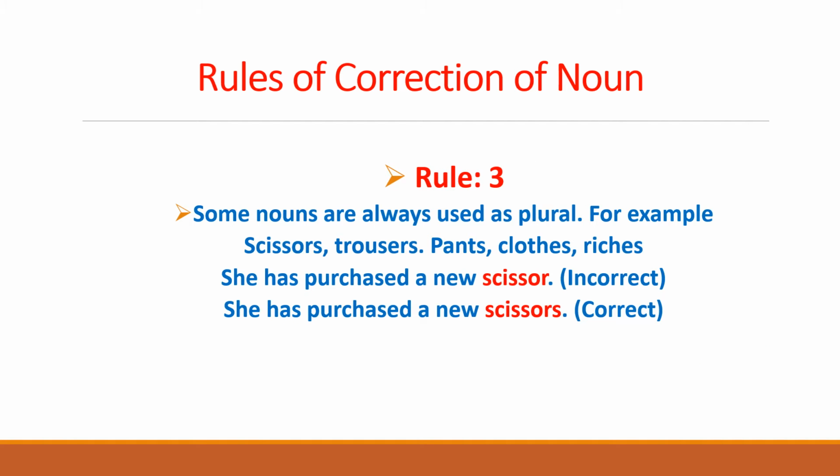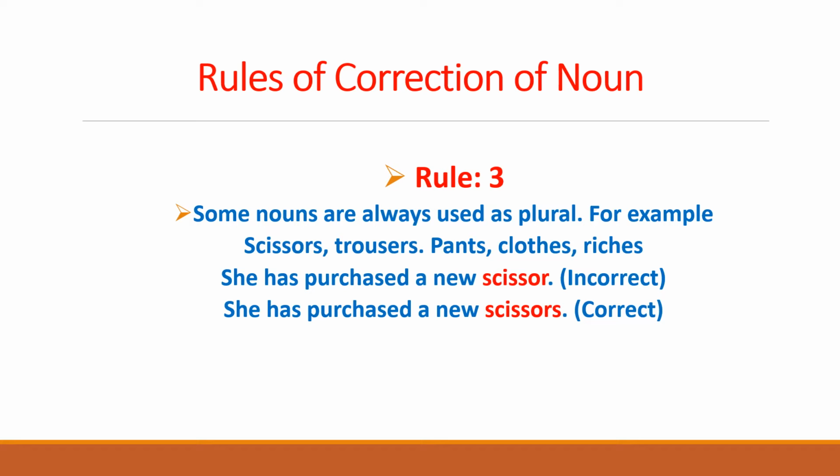In today's lecture, we would continue with the rules of correction of noun. Yesterday, we had discussed two rules regarding the correction of nouns, and we would continue with the same. Today, we are starting with rule number 3, in which we come to know that there are some nouns that are always used as plural. See, there are nouns that have the plural form, and they are always used as plurals.